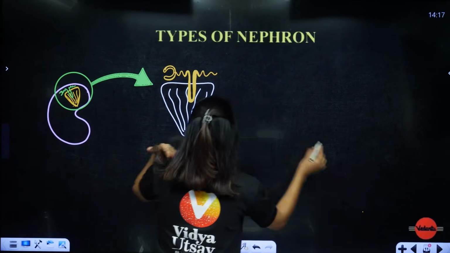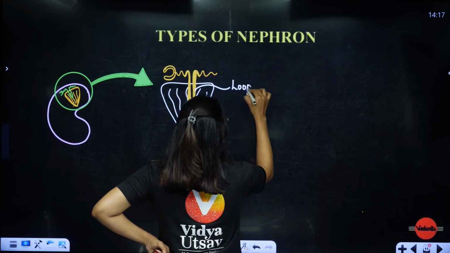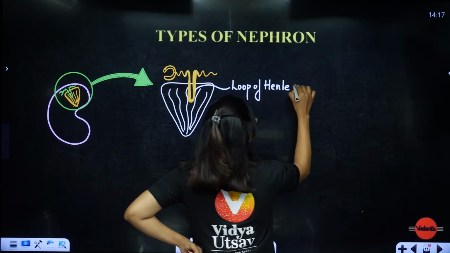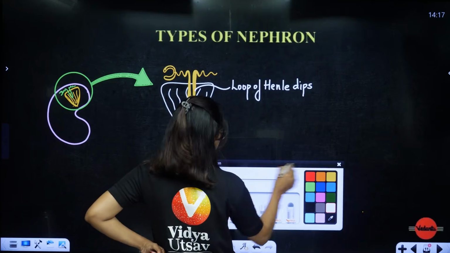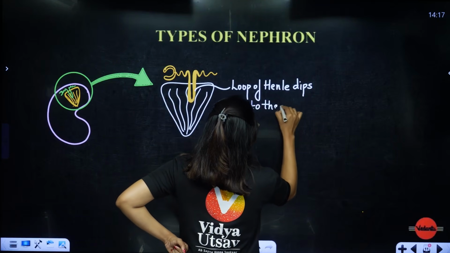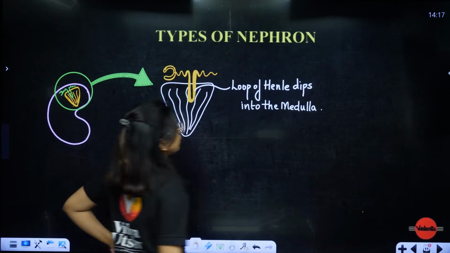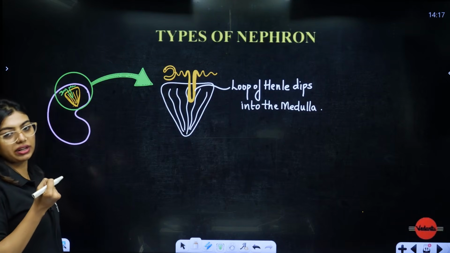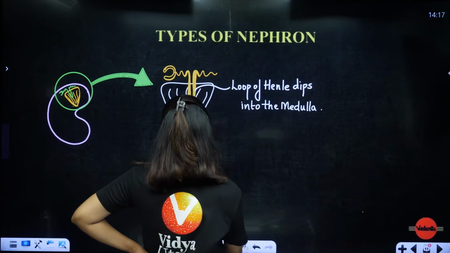So remember, the loop of Henle dips, this is the word given in your NCERT, dips into the medulla. Now, depending on the length of my loop of Henle, depending on how much it is stretching, I have two types of nephrons. What are they?